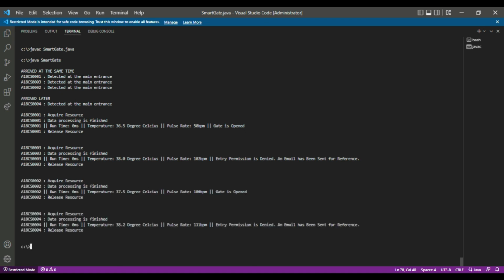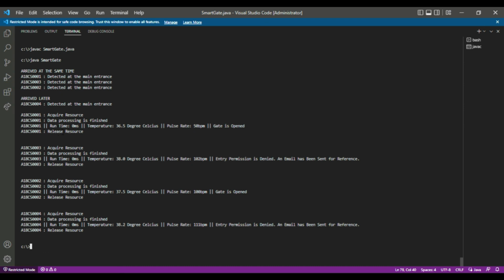This is the output of the fairness policy where we use the ReentrantLock. These indicate that there are 3 persons arriving at the main entrance, which are person 1, person 3, and person 2. This indicates the person who arrived later. So the order is 1, 3, 2, and 4. As we can see here, the output is printed according to the thread request order.